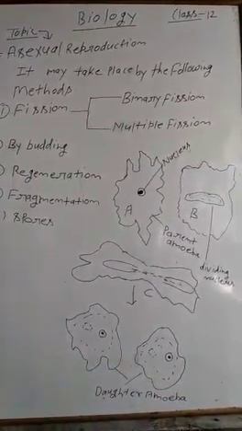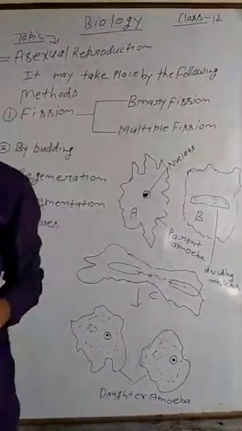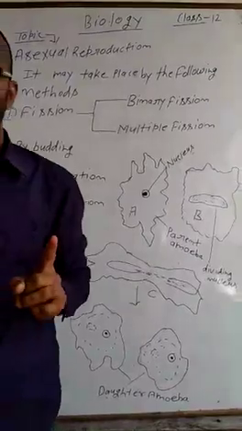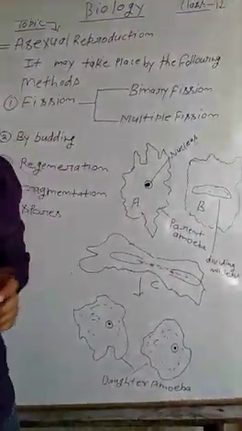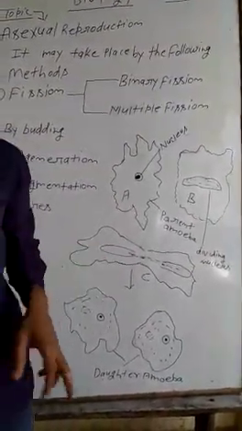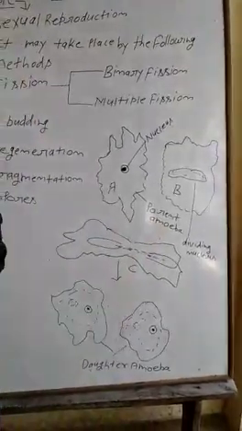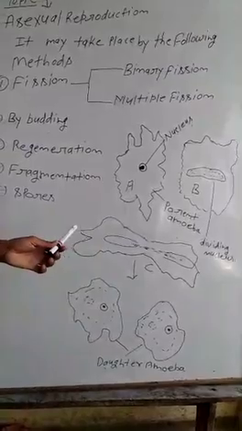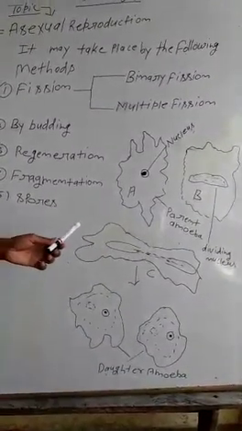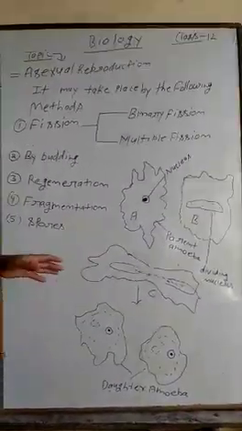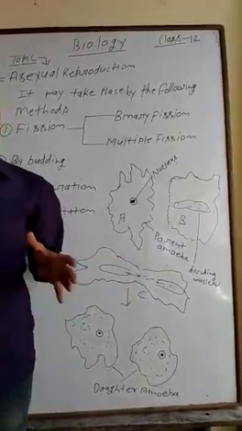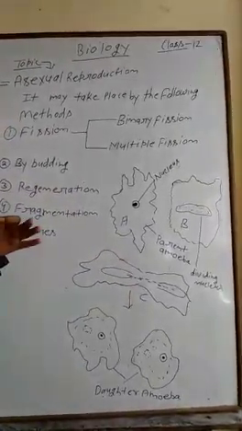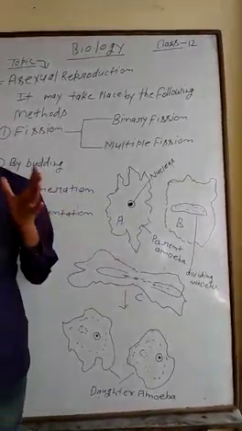Now the definition of binary fission. In binary fission, two individuals are formed from a single parent. The fission may be irregular, transverse, or longitudinal in Euglena.